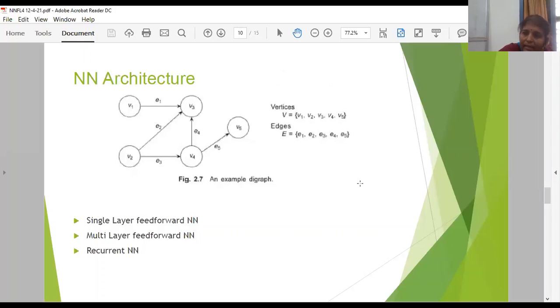Next, in the architecture, we have learned 3 basic architectures. Artificial neural networks are generally assumed as digraphs or directed graphs.